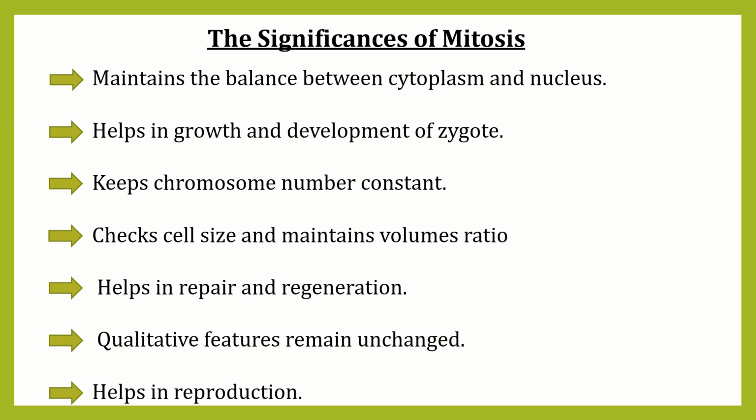Now, the fifth significance. Mitosis helps in repair and regeneration. Suppose there is an injury to living tissue caused by a cut, blow or other impact by which the skin has been cut or broken. In that case, through mitosis, the wounded part reforms cells.